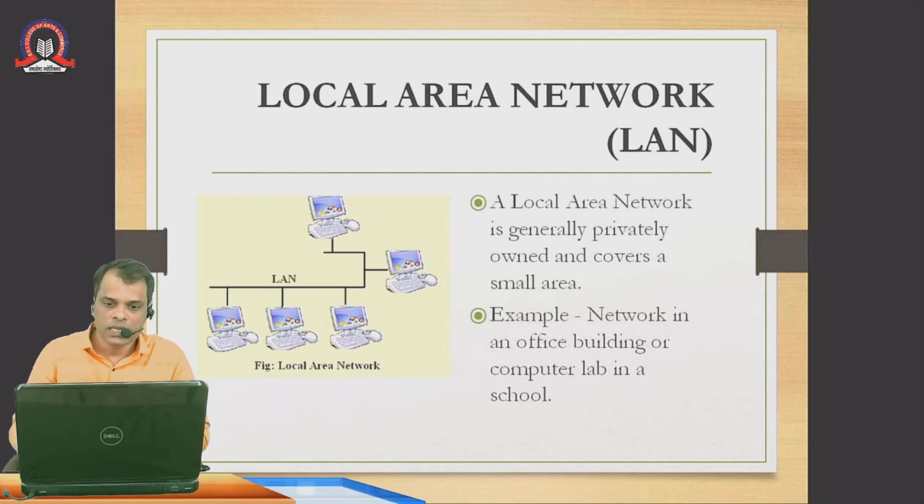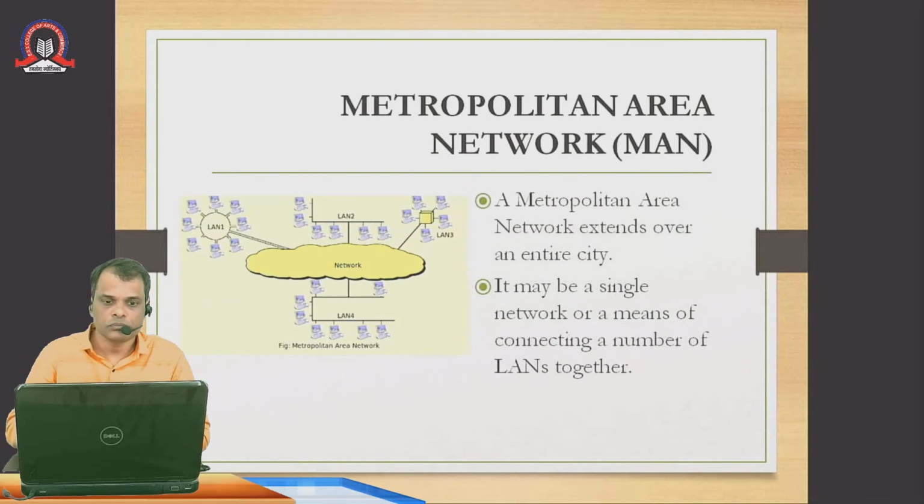The second one is MAN, metropolitan area network. A metropolitan area network extends over an entire city. Suppose we connect all the computers in a city, we can call it a MAN. It may be a single network or a means of connecting a number of LANs together. There may be LANs at different locations in the same city. We can connect all of them together. Then we can call it a MAN.